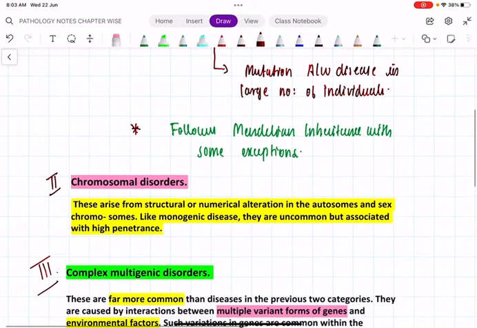Class 2, chromosomal disorders. The name itself indicates there are structural or numerical alterations in either autosomes or sex chromosomes. Remember, compared to the monogenic or single gene diseases, they are uncommon, but they are also associated with high penetrance. That means if there is a defect, definitely the patient will manifest the disease.